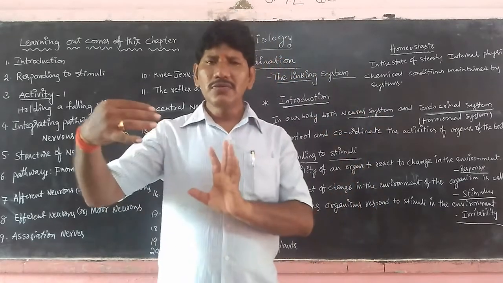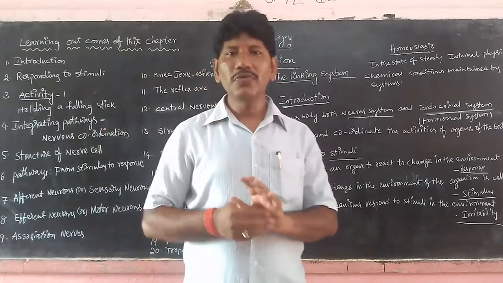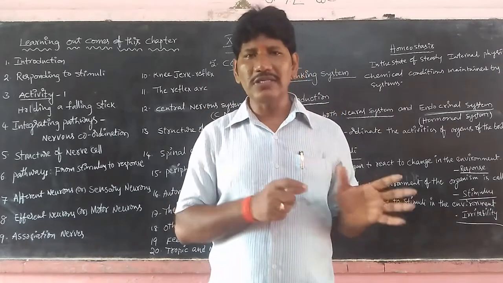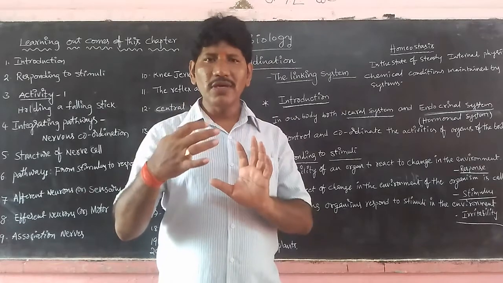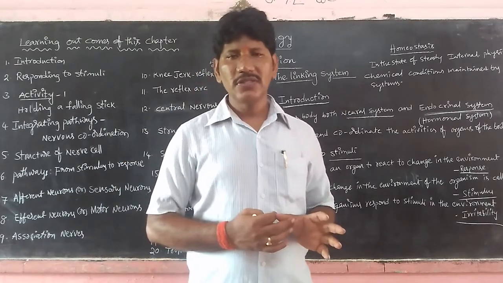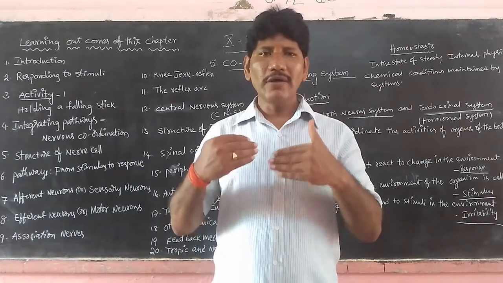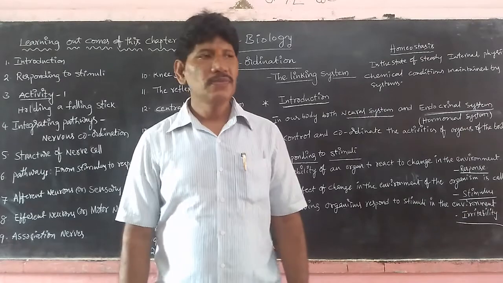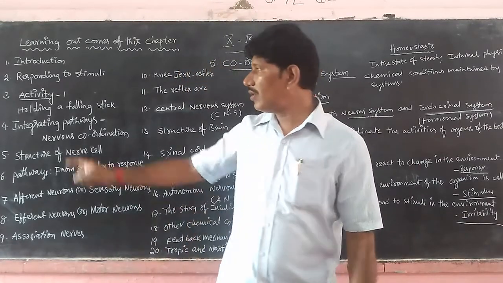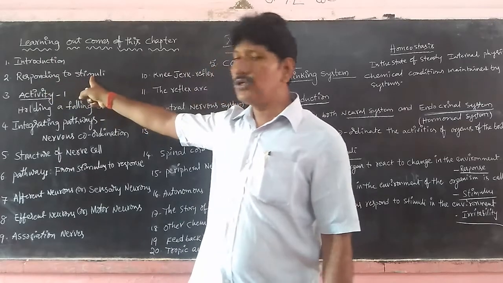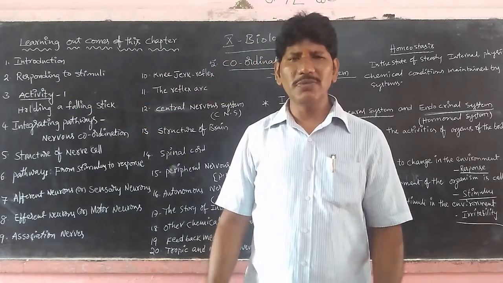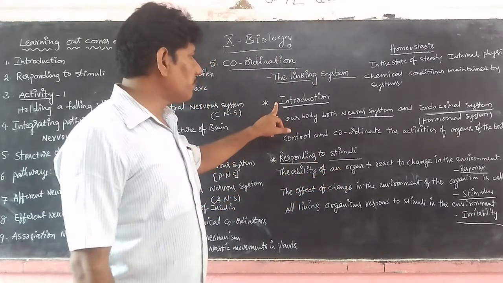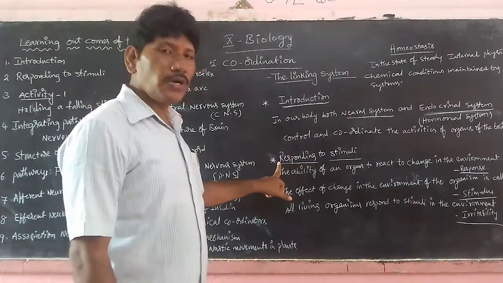Before going to this concept, we would like to give some introduction regarding stimulus and response. Then it is easy to understand the mechanism or the pathway involved in these activities. Is it clear, children? So I would like to explain what is meant by stimulus and what is meant by response. See, children, stimulus and responding. So let us come to the second chapter, responding to stimuli. We completed the first topic, introduction, and now we are moving to responding to stimuli.